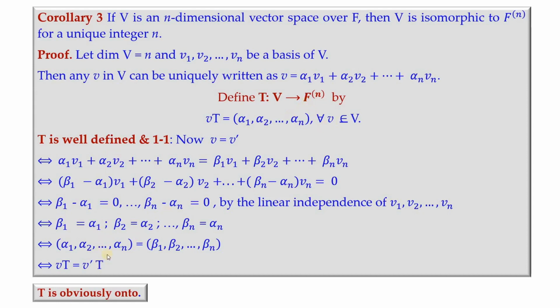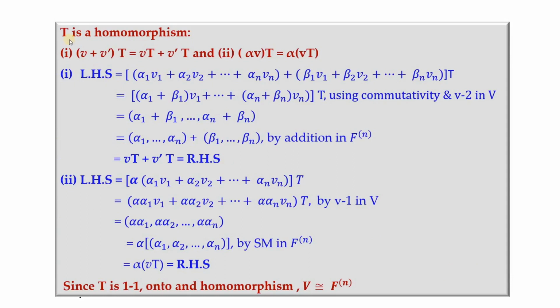And it's so obvious that your T is onto. Whatever elements I have here are already present on the right side. So any element here as well as on the right side of this equation, we have to be the same, and therefore our T is obviously onto. Now we will prove that T is a homomorphism.